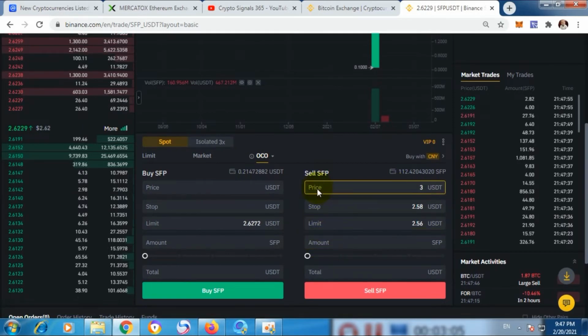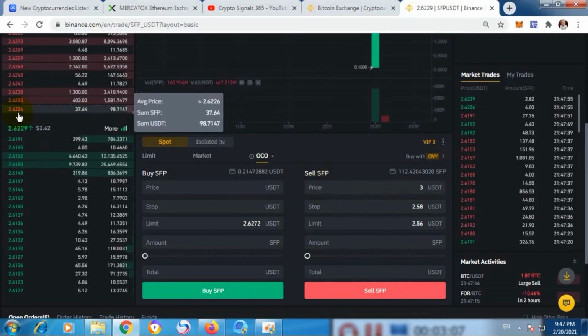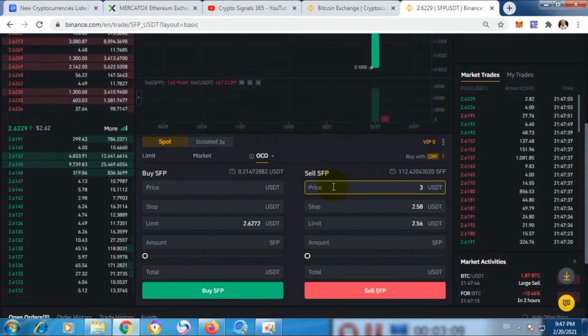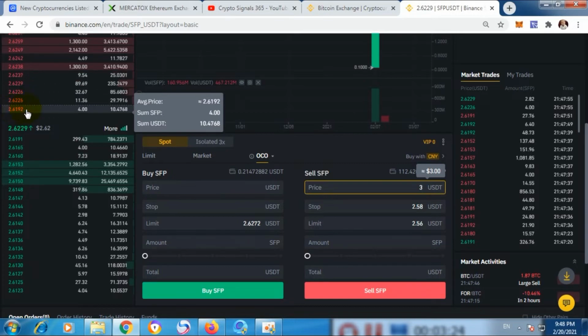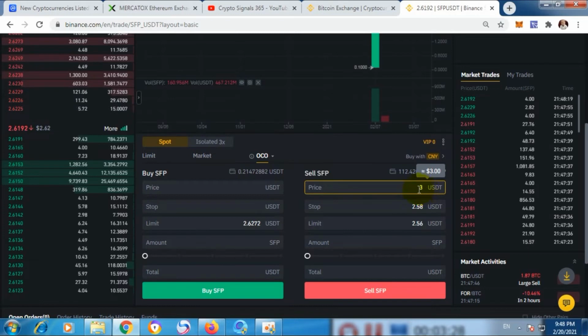If the price reaches a certain specific price, then you get a profit. My desire is that if SFP reaches $3, then my SFP should be sold so that I can get a profit, because I purchased at this point, 3.61, and if I sell on this, then I will be in profit absolutely.